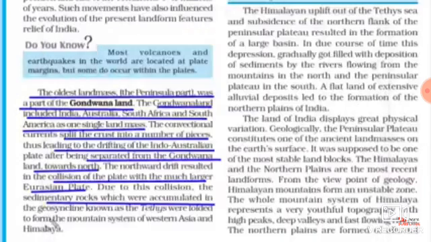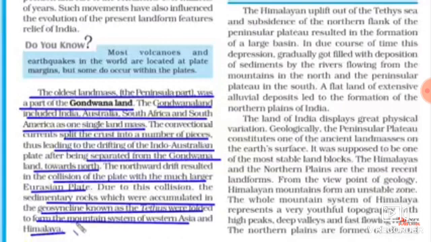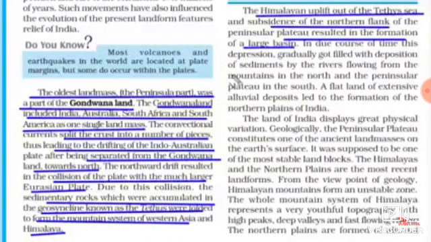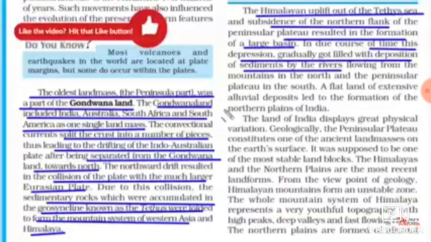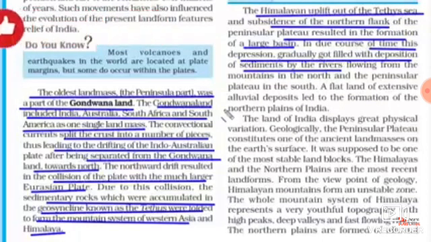So all the sedimentary rocks which were there at the bottom of the sea started folding up. As a result, Himalaya was born. And that's why you'll see the land is uplifted in northern India. But in the northeastern side, there was a huge depression, meaning low land, which over time got filled with the deposition of sediments brought down by the rivers flowing from the mountains in the north. And this is the reason why Ganga and Brahmaputra drain in that region.